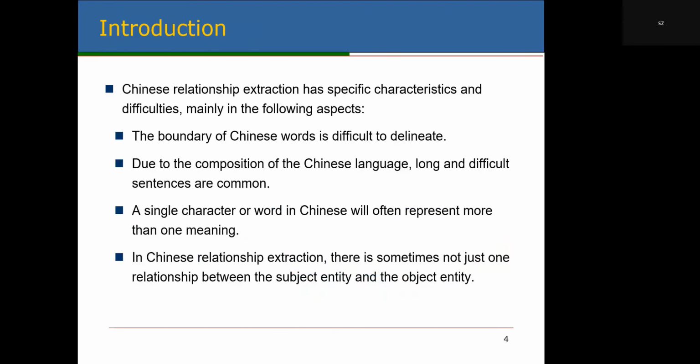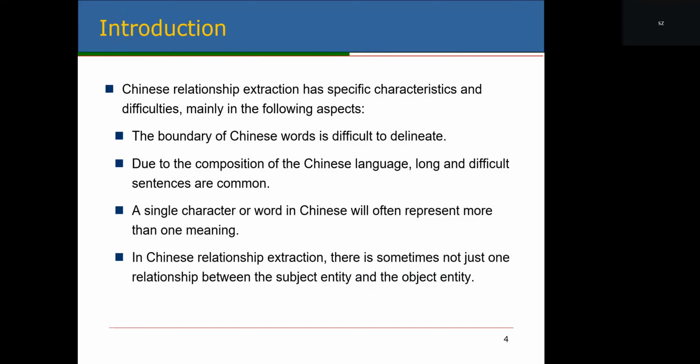Compared to relationship extraction in other languages, Chinese relationship extraction has specific characteristics and difficulties, mainly in the following aspects. The first point is that the boundaries of Chinese words are difficult to define, and the problem of nested entities can arise, which in turn can cause many word ambiguity problems, and to a large extent increases the difficulty of identifying Chinese relations for extraction.